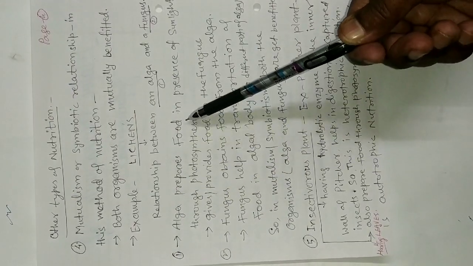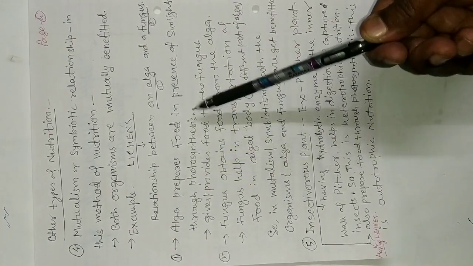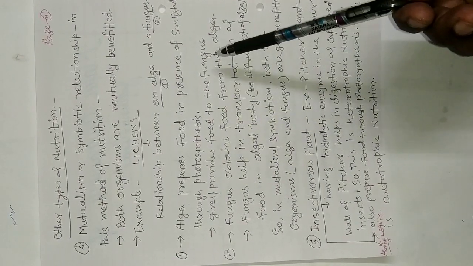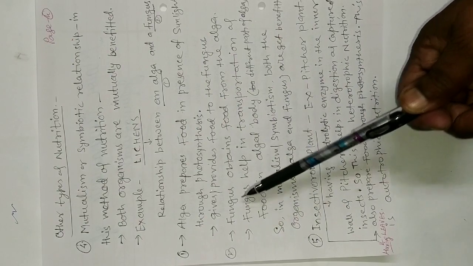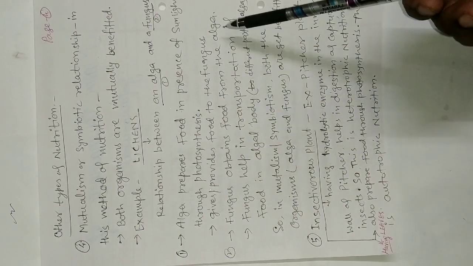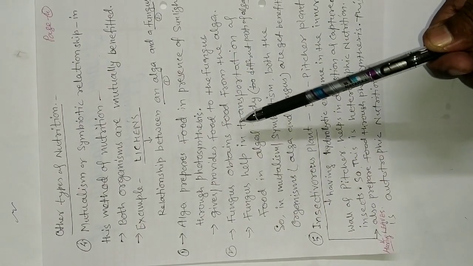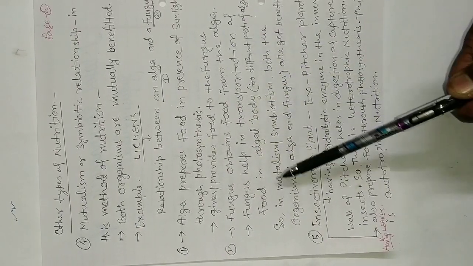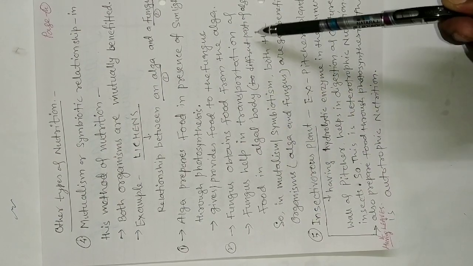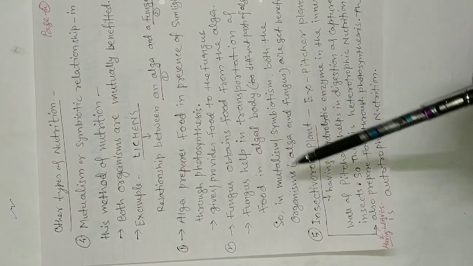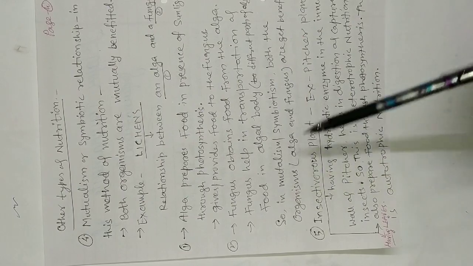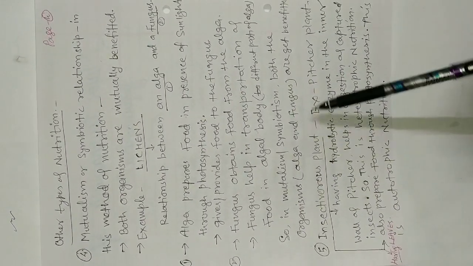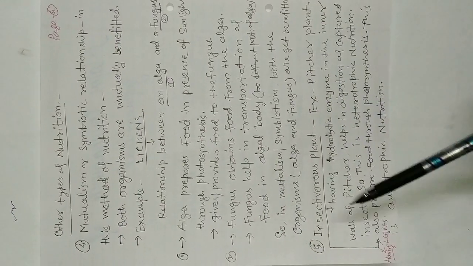The alga prepares food in presence of sunlight through photosynthesis. The alga provides food to the fungus, and the fungus obtains food from the alga. This is the benefit taken from the alga. And the fungus helps in transportation of food to different parts of the algal body. So in mutualism or symbiosis, both organisms, alga and fungus, are benefited.